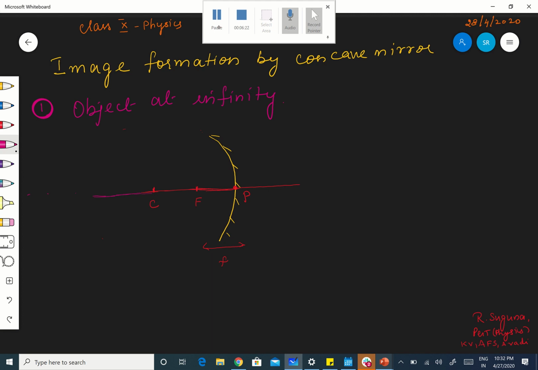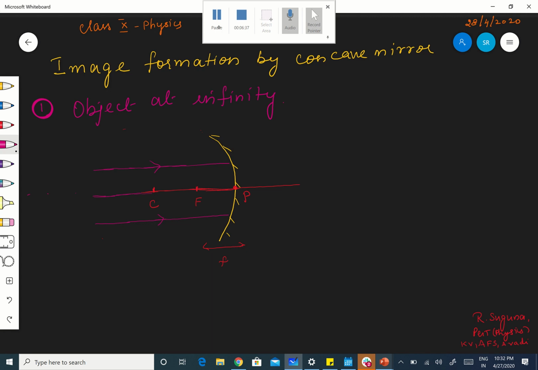Okay, what is the one above the principal axis? Parallel rays, no? Because why? The object is at infinity, so the rays will be parallel. The rays which are coming from the object will be parallel. So I am taking two rays.